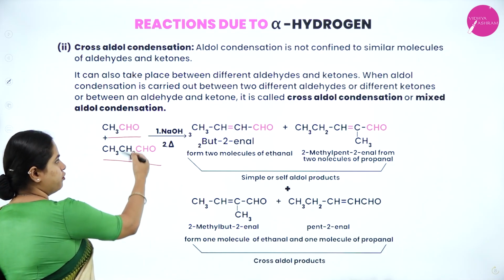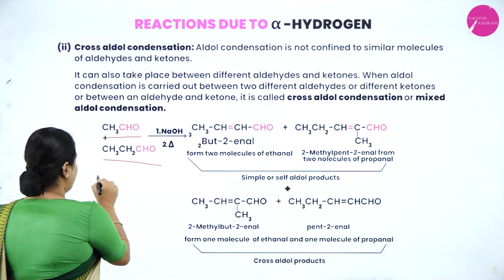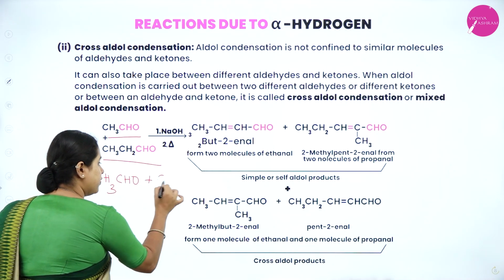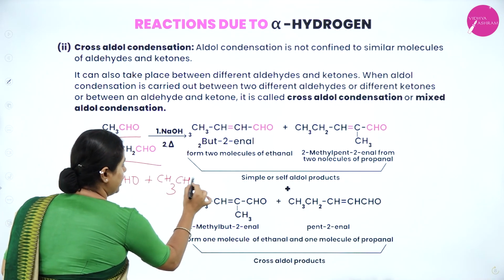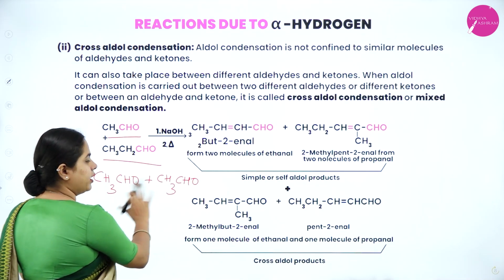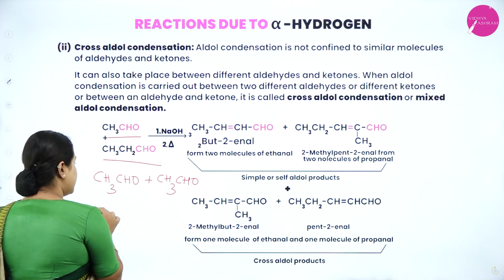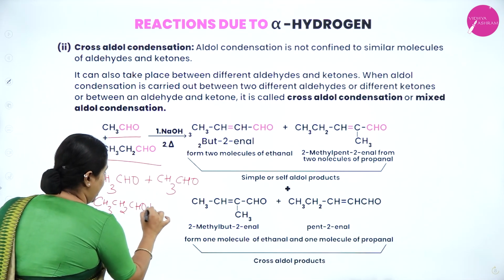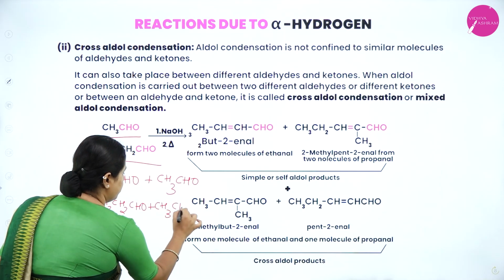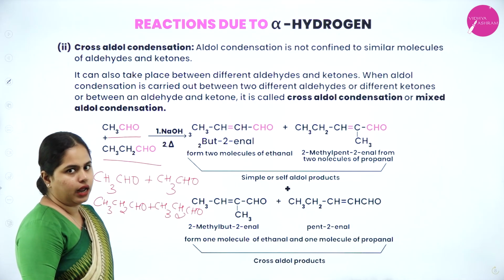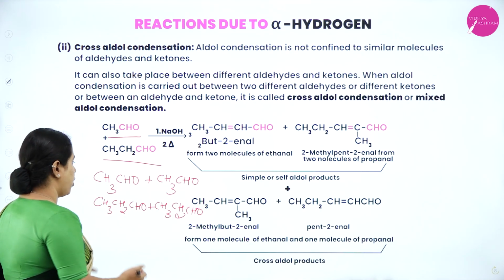So you have 2 different aldehydes here. One ethanol can react with another ethanol and form one product. That is simple aldol, that is, the same will undergo self-condensation. Another possibility is propanol and another molecule of propanol can undergo aldol condensation and form an aldol. Clear? Now, another possibility is